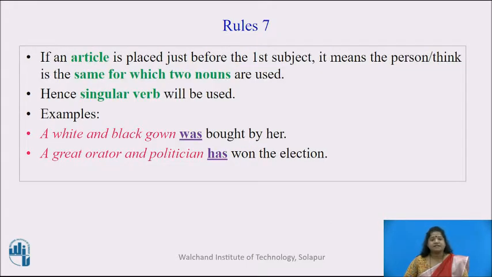Rule number 7. If an article is placed just before the first subject, it means the person or thing is the same for which two nouns are used. Hence, singular verb will be used. For example, a white and black gown was bought by her. Here, article is placed only before the first noun. It means that only one thing is referred here. So, the singular verb is used here. In the second sentence, a great orator and politician has won the election. Because the article is placed only before the first adjective, then the singular verb is used here.